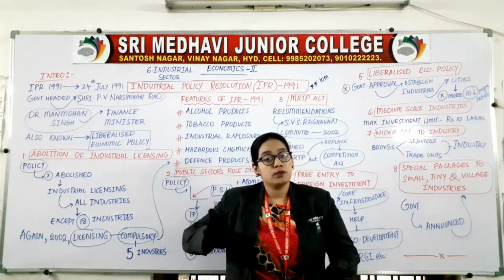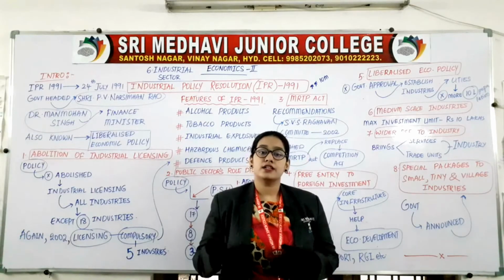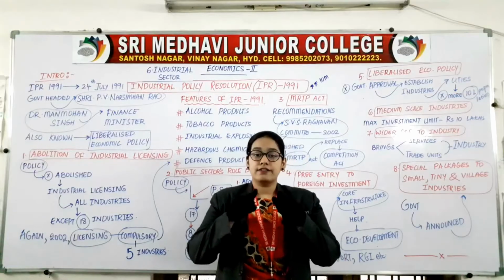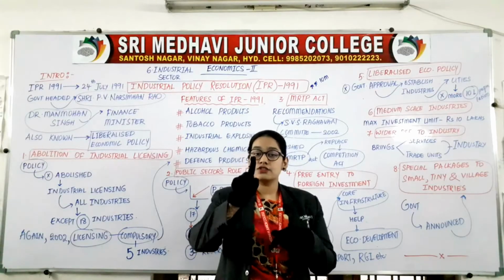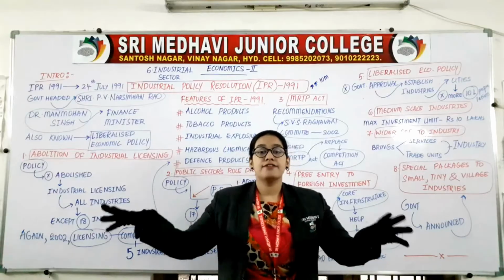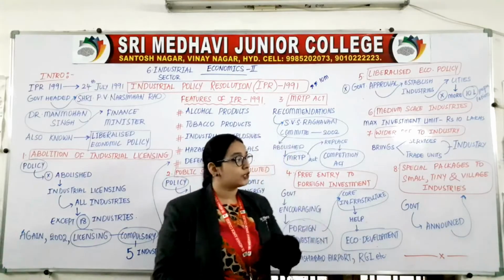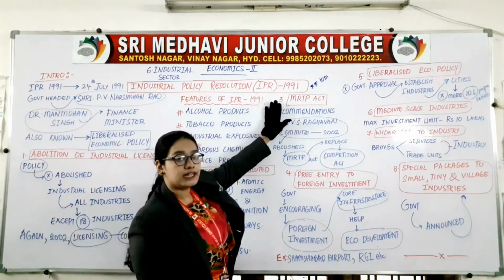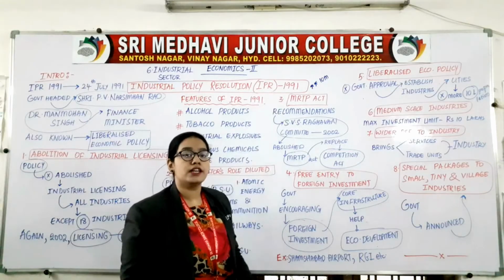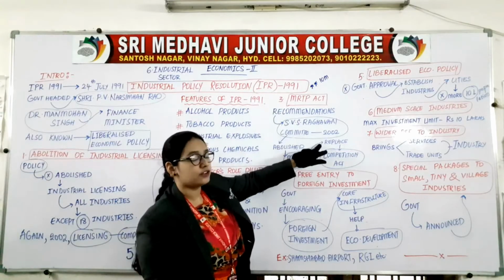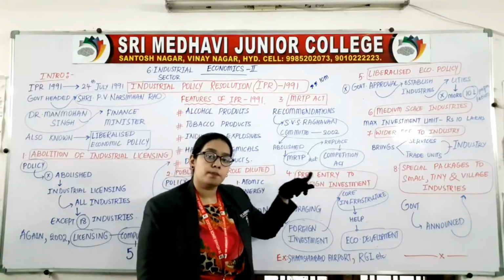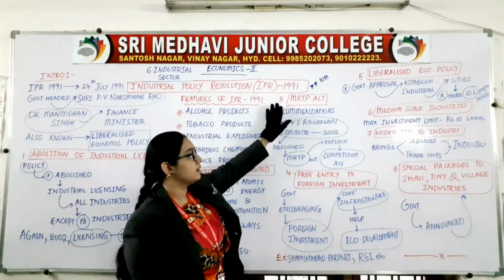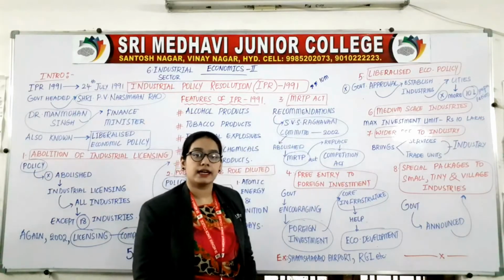Then the competition will be double and triple. So what is happening here? Profits are not earned by one person, everyone is getting profits. Because of this reason, the MRTP Act has been abolished, and in replacement of that they have made the Competition Act. So this is nothing but the MRTP Act.